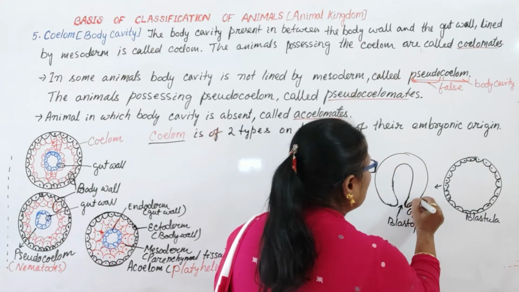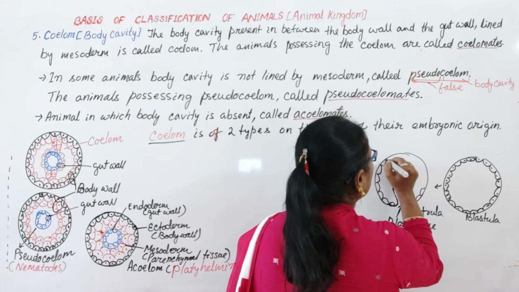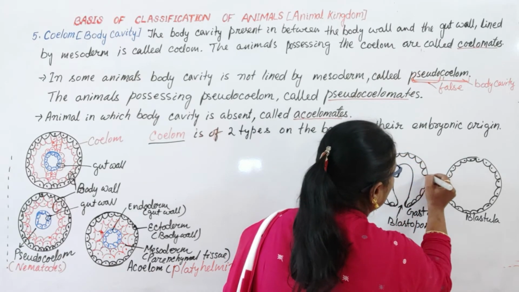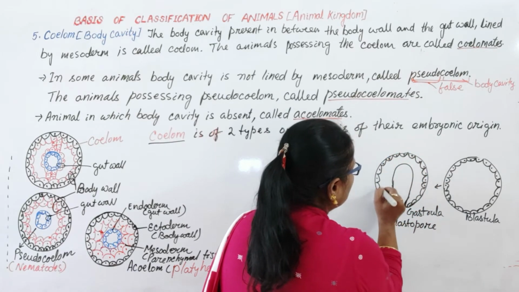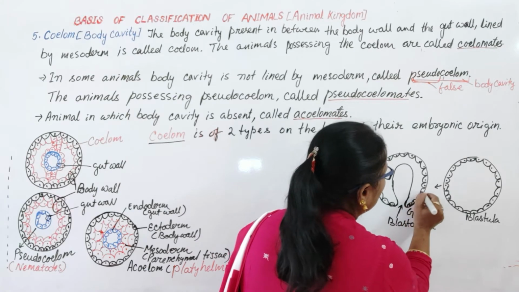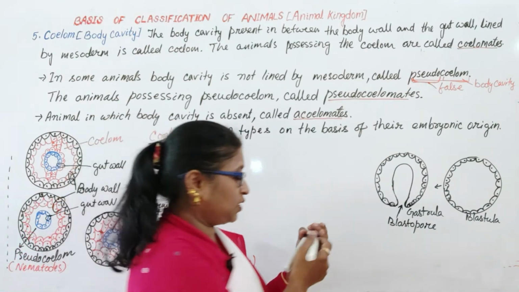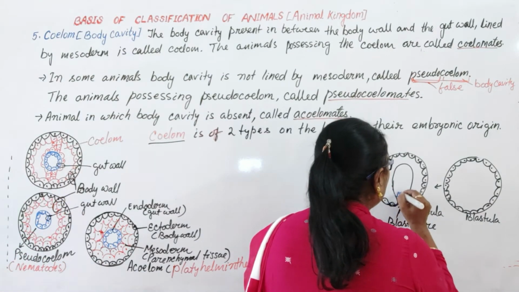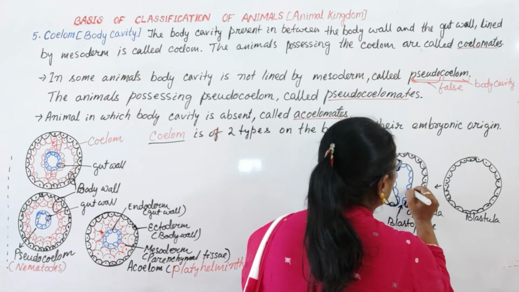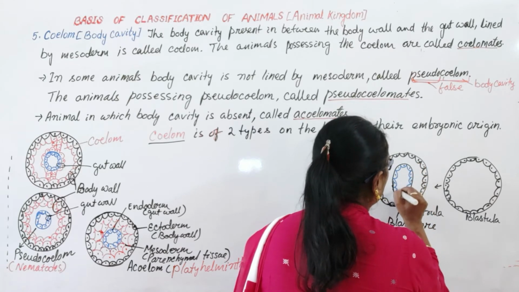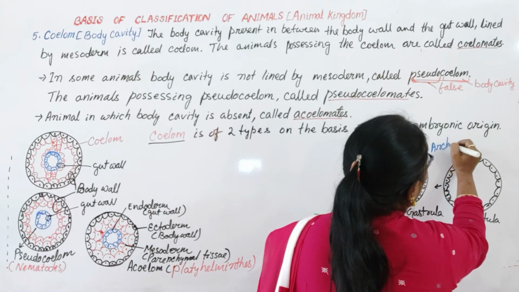Here the outer layer makes the ectoderm. It makes the body wall, the future body wall. Okay, and the inner layer, when it is pushed inward, makes the endoderm. In gastrula, this structure is called archenteron.